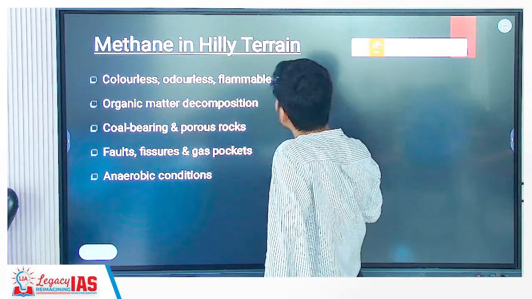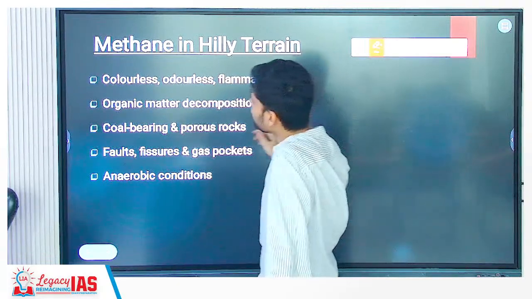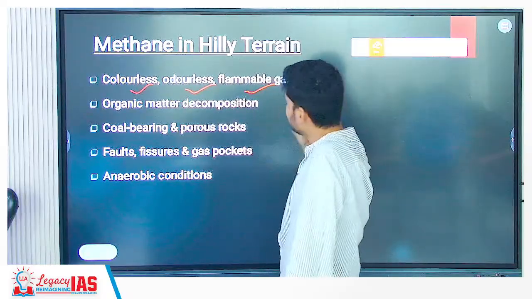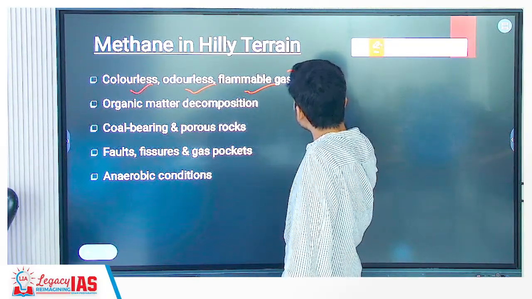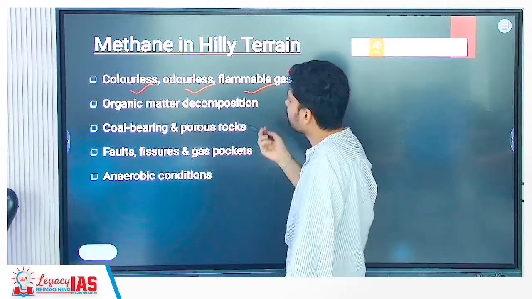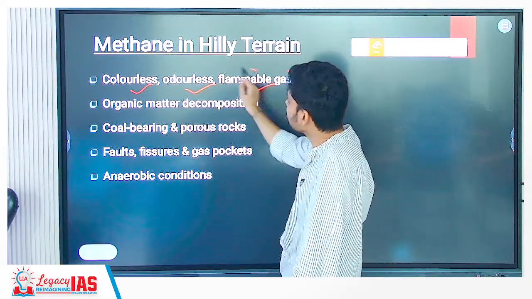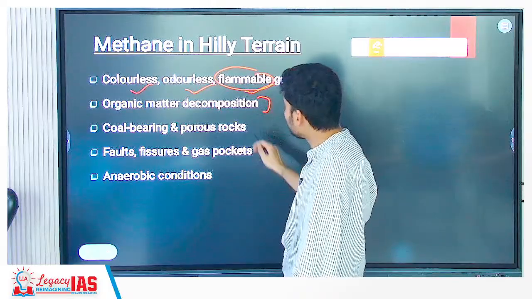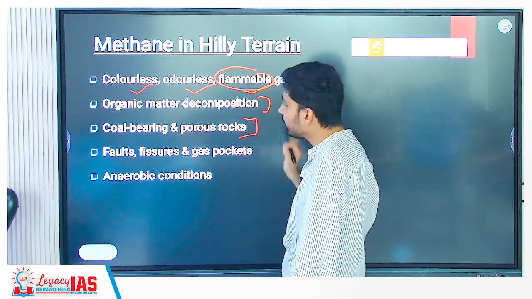and safety norms have to be followed. Now methane in hilly terrain, as you have seen, is a colorless, odorless and flammable gas. This is important from a science and technology perspective. A question can be asked about this. So colorless, odorless, flammable. Flammable means what? It can easily catch fire, right? Organic matter decomposition we have seen. And where are they found? In which areas of the mountain?